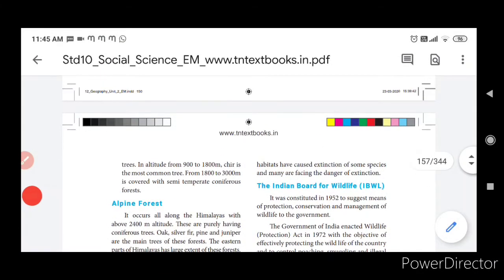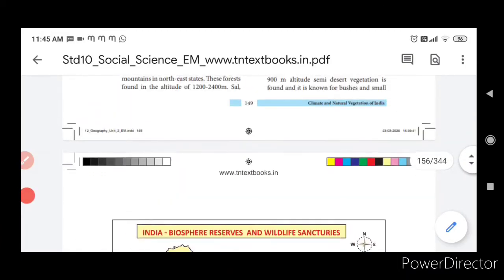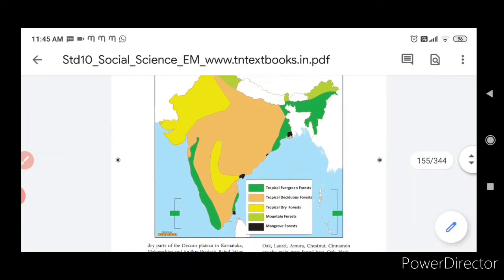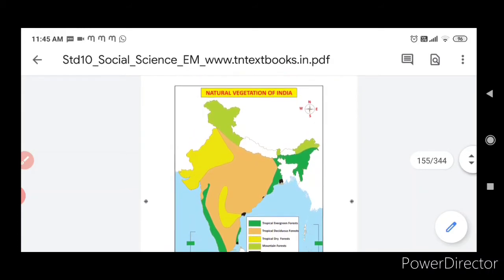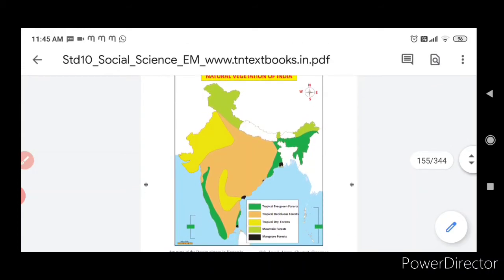So let me go to the map of the vegetation. Just see the map, children. Natural vegetation of India. See, wherever the green is there, that is the tropical evergreen forest. It will be evergreen because of the sea at this place, and those places because of the Himalayan air. Those are the green places, and the orange color is the tropical deciduous forest. Most of the Indian region is tropical deciduous forest. Even our Tamil Nadu also comes under these forests.